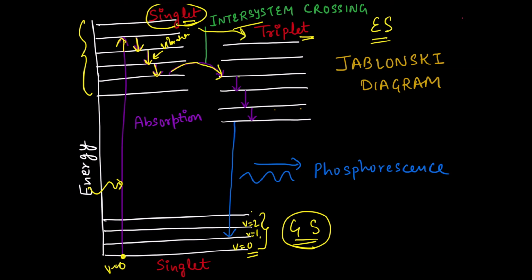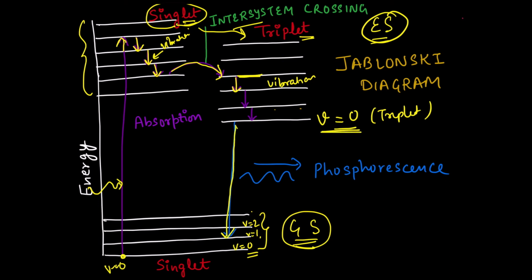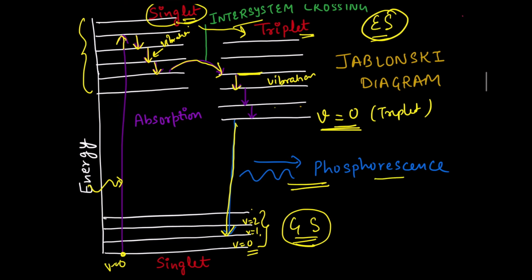As soon as it reaches the triplet state, it again undergoes collisions, leading to vibrational relaxation until it reaches the lowest vibrational energy level of this excited state. Once it has reached this triplet state, at the lowest vibrational energy level, it comes back to the ground state emitting radiation. And this is known as phosphorescence.